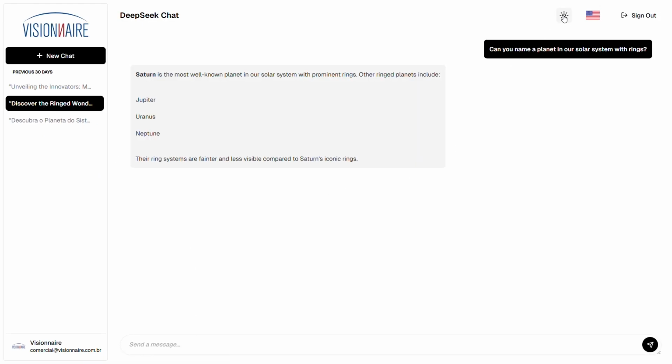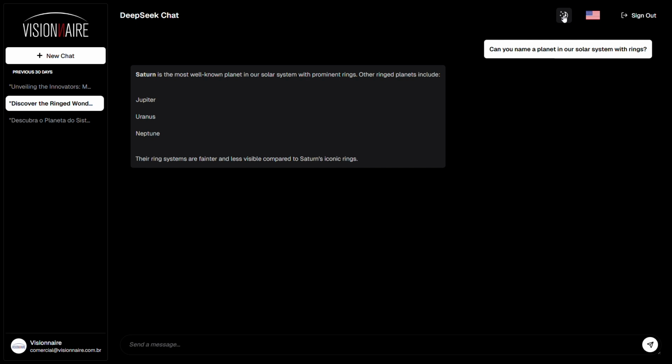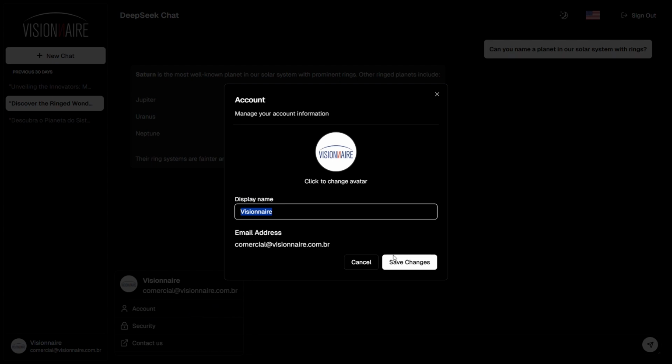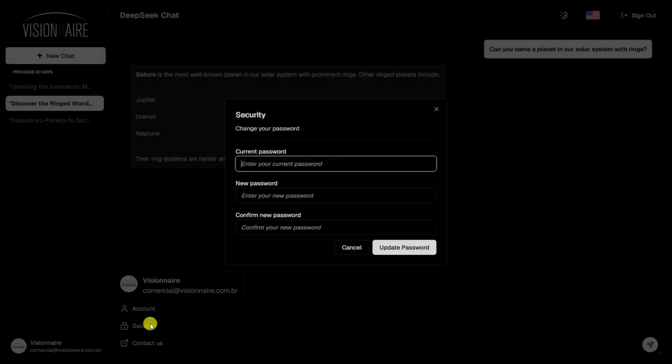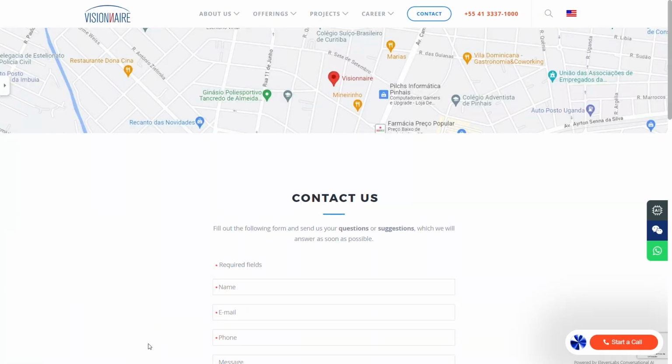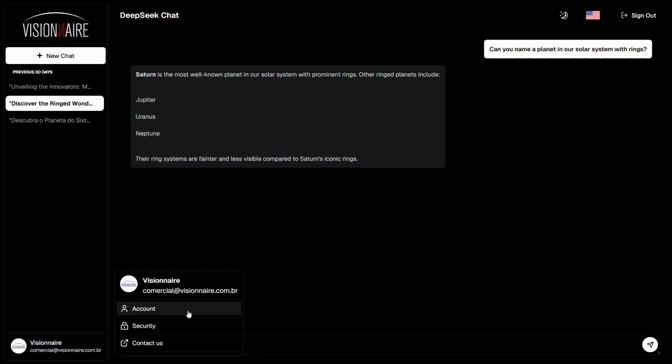DeepSeek Chat can also be used in dark mode. Just click on this button to choose your viewing preference. And check out something new in our AI demo apps. It's the user account area. In this space, you can choose a photo and a display name, change your password, and contact us. The user area can be accessed in the bottom left corner of the screen of any of our demo apps.